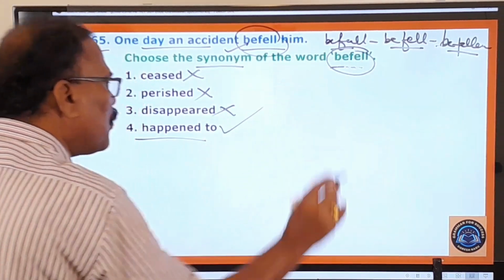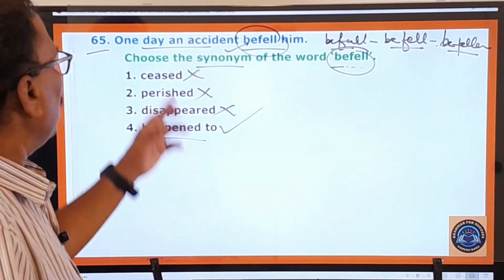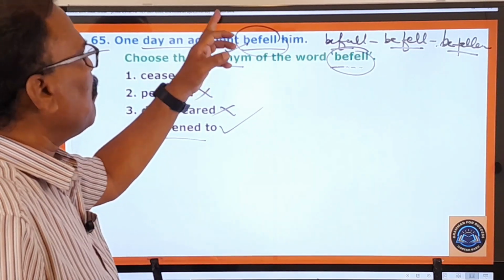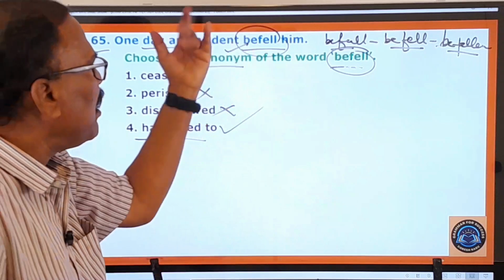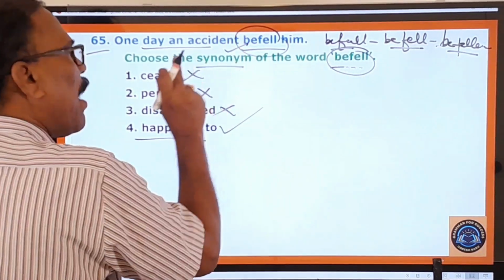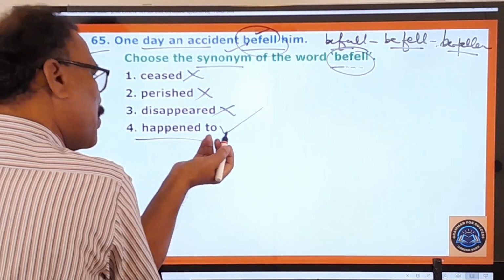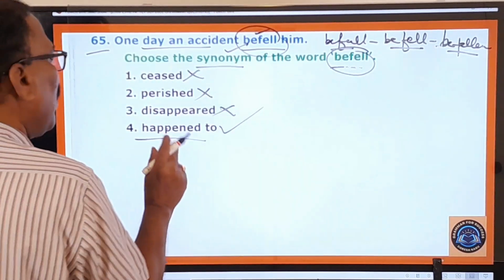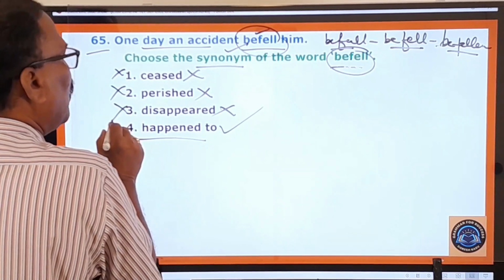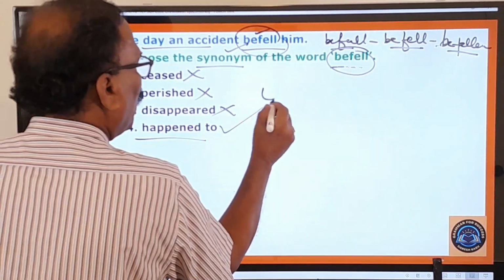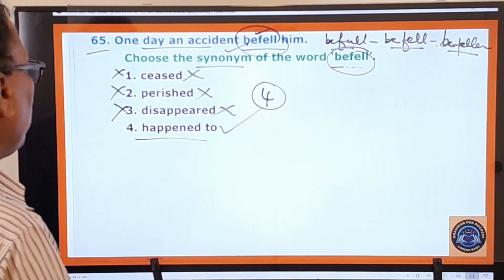Happened to. So befall means sambhavinchuta. So one day an accident befell him means okay, accident atanku sambhavinchindi. That's the meaning of that. So befall means happen to. So here befell means it's in the past. That's why happen to, sambhavinchenu. So here this fourth one is only the right one, not the first one, second one, third one. So they are absolutely wrong. Only the fourth one is your answer. And now you move on to the next question.